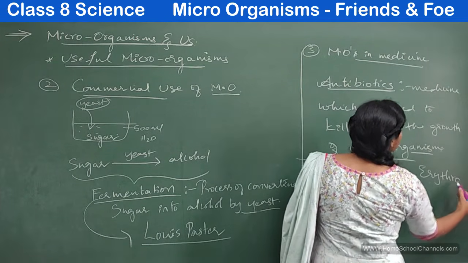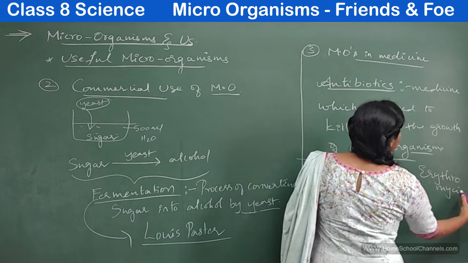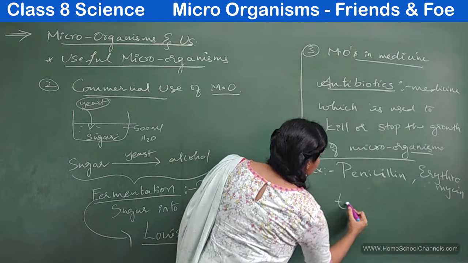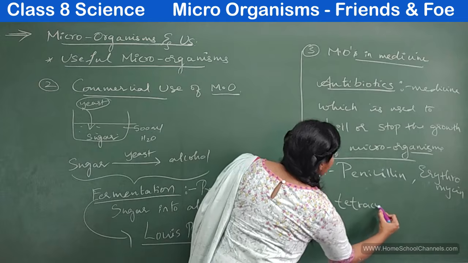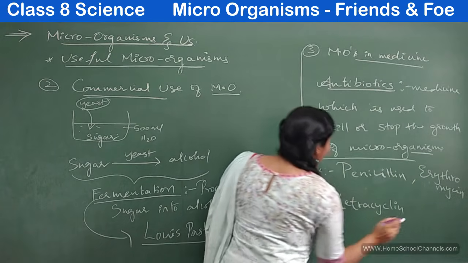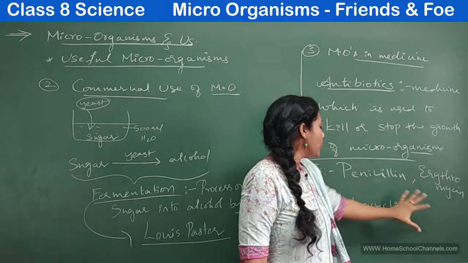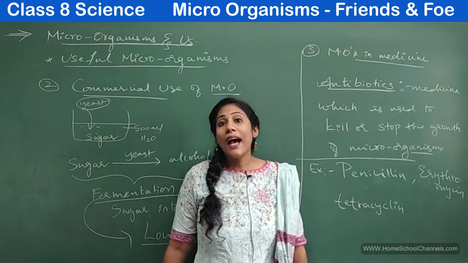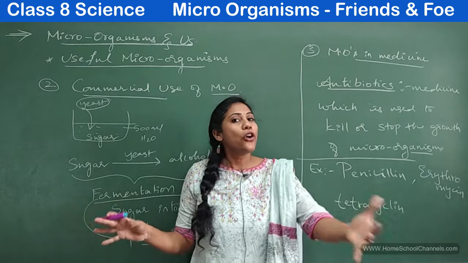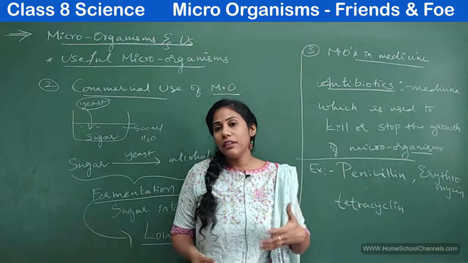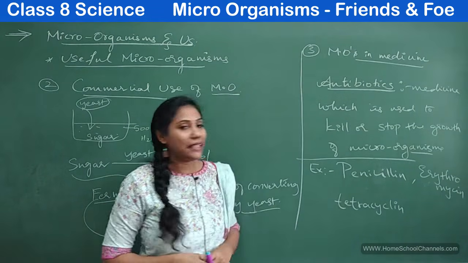Erythromycin. Tetracycline. At least try to remember 3 examples: penicillin, erythromycin, tetracycline, ampicillin. So all these are different types of antibiotics.